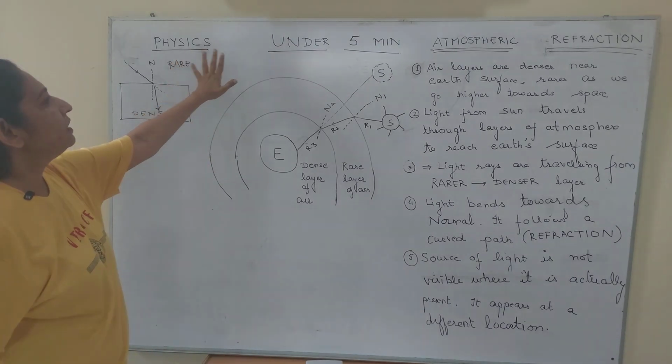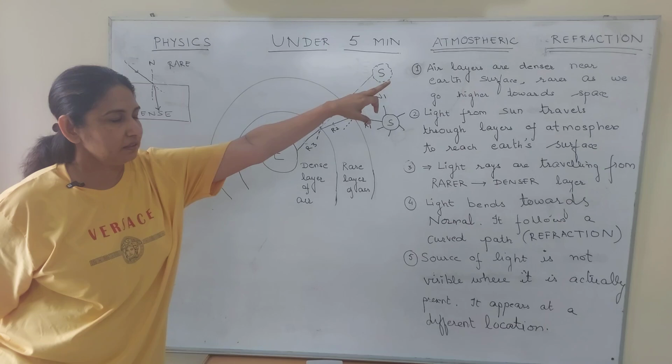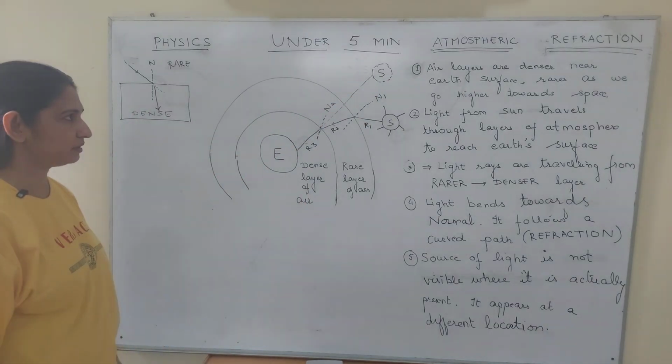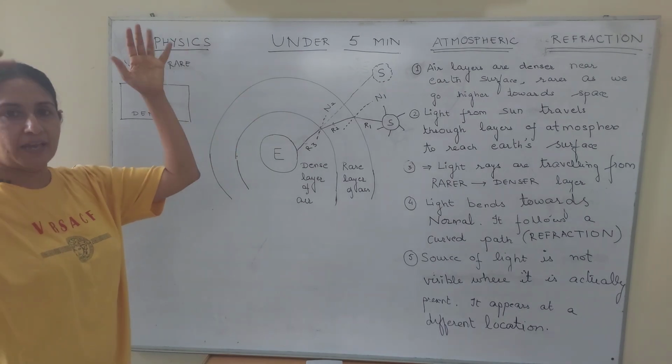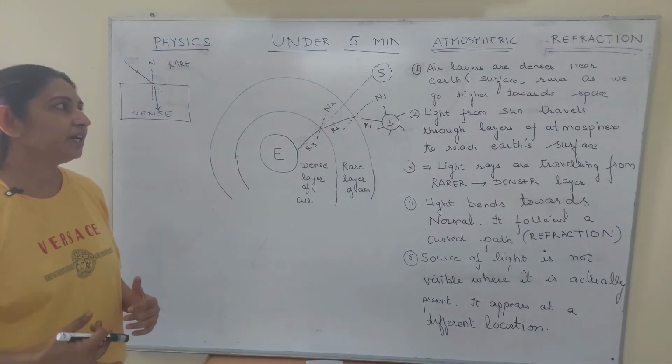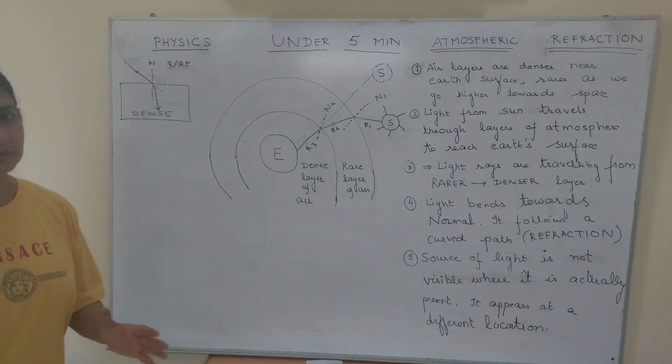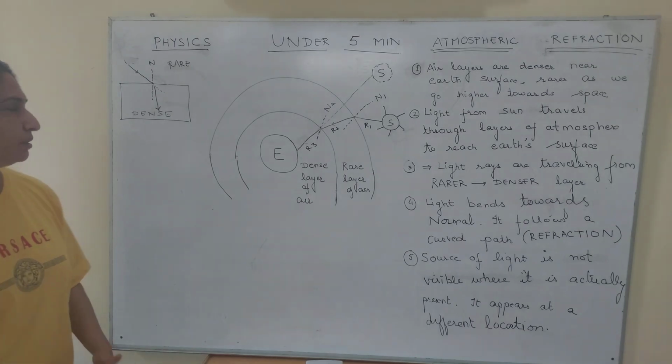Today we are doing atmospheric refraction, just the basic concept of atmospheric refraction. Atmosphere means something is coming through the air. Refraction means light is bending. This we know, that refraction is light bending.